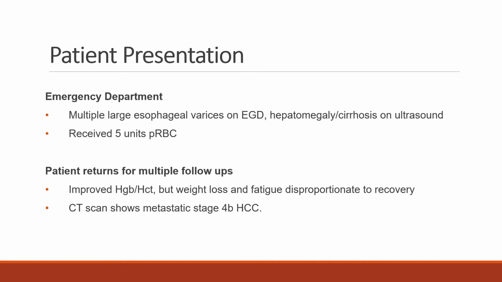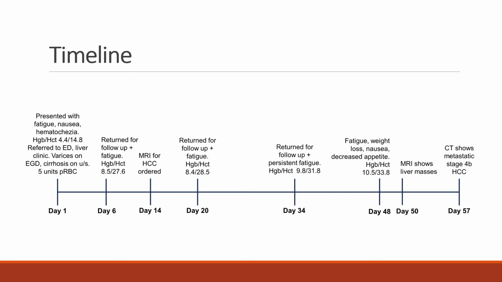At the emergency department, an upper endoscopy revealed multiple large esophageal varices, and hepatomegaly and cirrhosis were observed on ultrasound. He also received 5 units of packed red blood cells. The patient returned for multiple follow-ups. His labs showed improved hematocrit and hemoglobin, but he demonstrated continued weight loss and fatigue disproportionate to recovery. Ultimately, a CT revealed metastatic stage 4B HCC. This is our patient timeline, from initial presentation on day 1 to diagnosis on day 57.